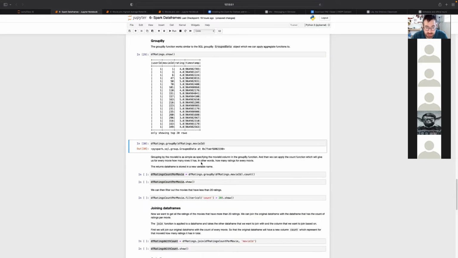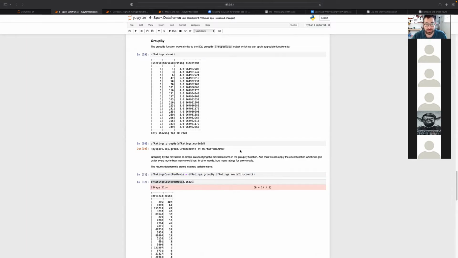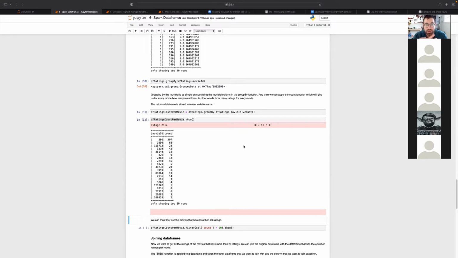So an aggregate function can be the count, for example. So in here, we're getting on the data frame group by the column movie ID, and the aggregate function is count. And we are storing this new data frame in the name ratings count per movie. And if we show this data frame, here we have it. For every movie ID, the count of the ratings it has.